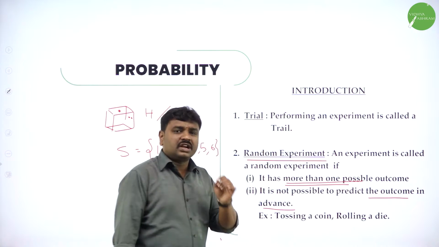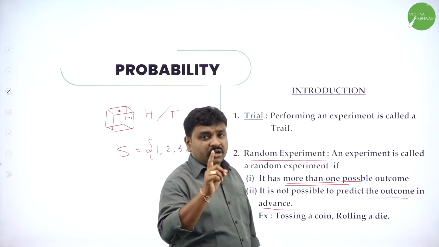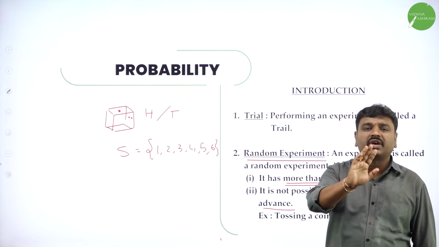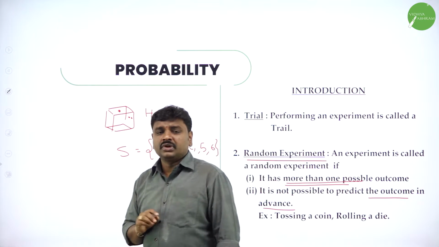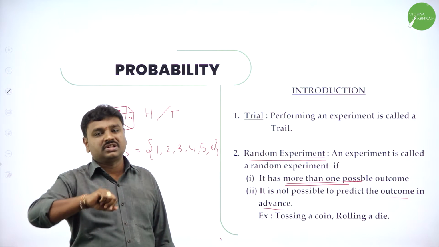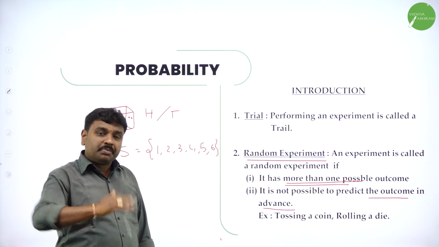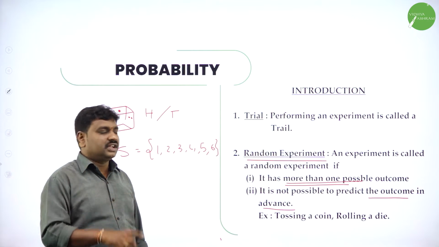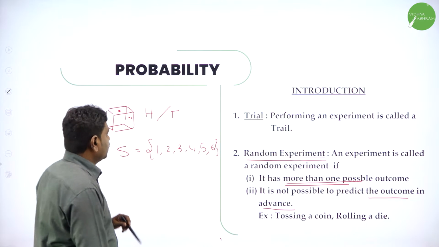So what is a random experiment? An experiment is said to be a random experiment if it should contain more than one outcome. Second, we cannot predict the outcome in advance. After it happens, then we can say what the outcome is. Before it happens, we cannot tell the outcome exactly. That is why we call it a random experiment.